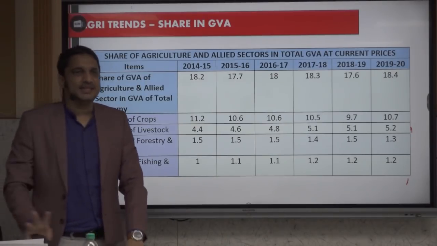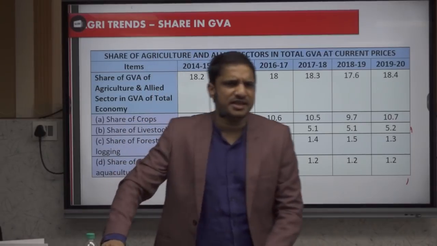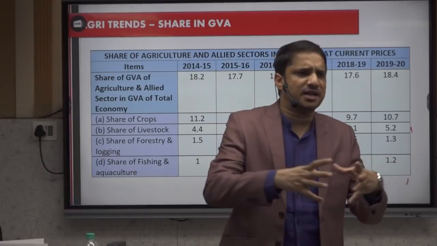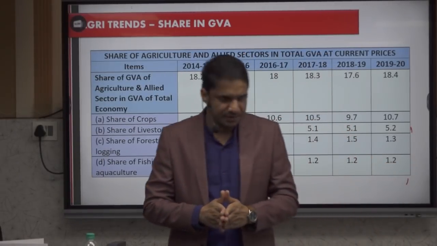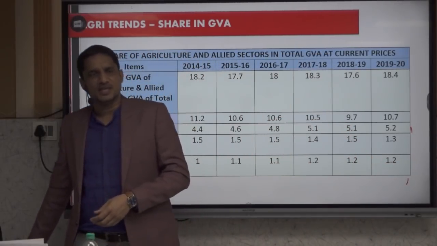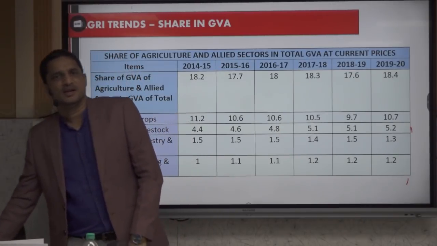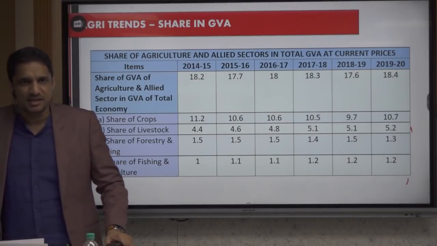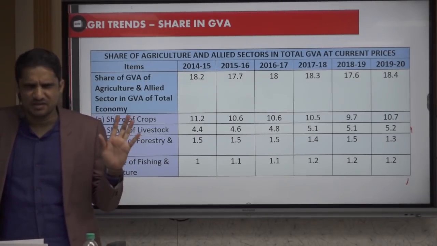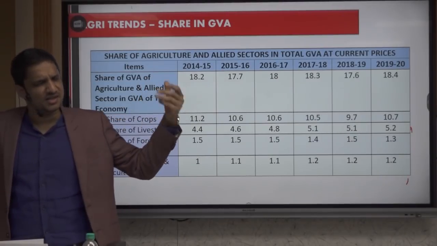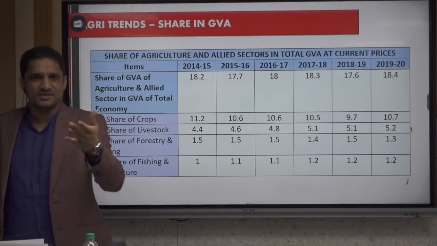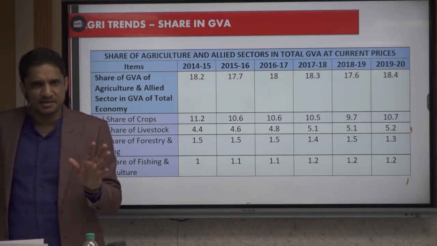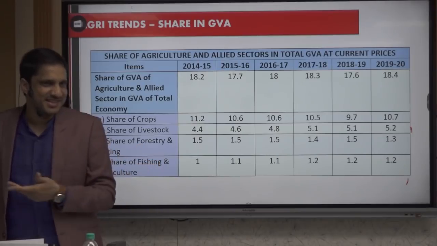Then we have the forest area. Exactly not forest area. It includes forest area, tree area, forest cover, everything combined, it is 24%. What is the difference between forest area, forest cover and tree cover? Forest area is official, irrespective of whether there is any tree or forest in that area or not. Whatever is there on the government documents. If on the government documents you are dead, it means you are dead. A lot of Bollywood movies on this.